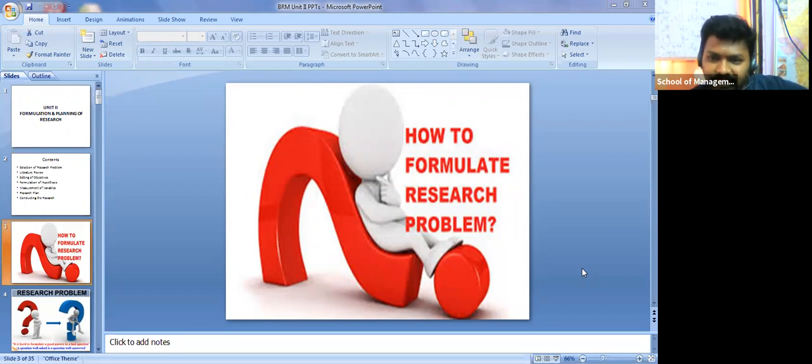So after 15 days, she came with one excellent problem. She said, sir, right now school going children are eating junk food, and because of that they're becoming obese. So how to find a solution for this? Yes, good. This is your problem.